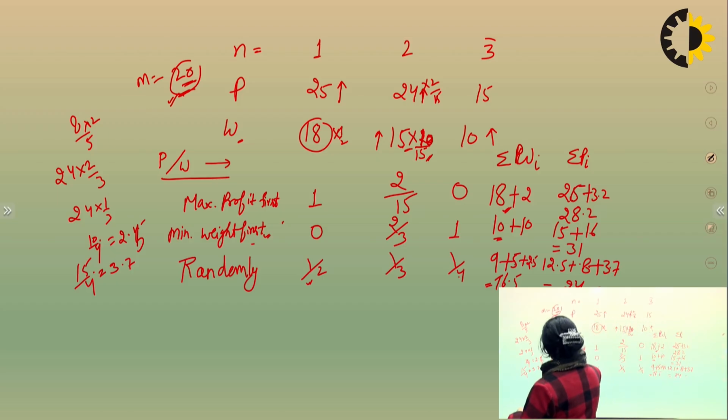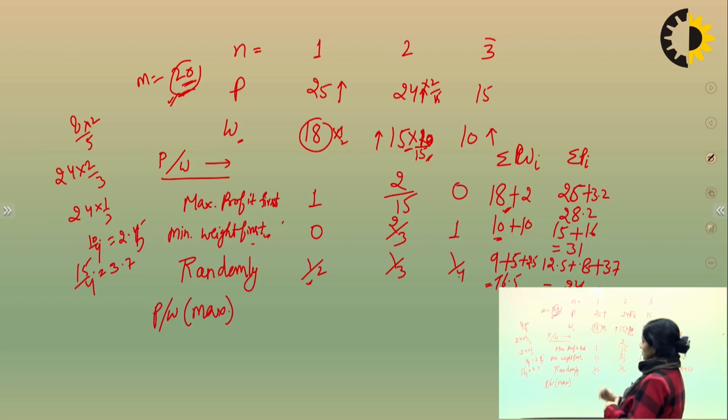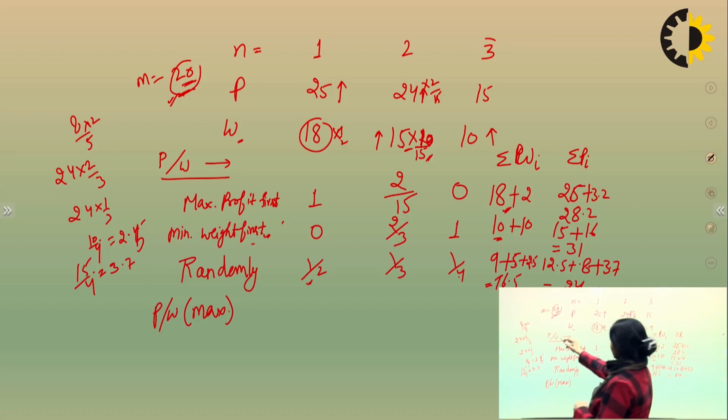Next, come to the profit per weight. That is the problem of maximization, right? It means we will choose the maximum one. First of all, you need to find out the profit per weight.